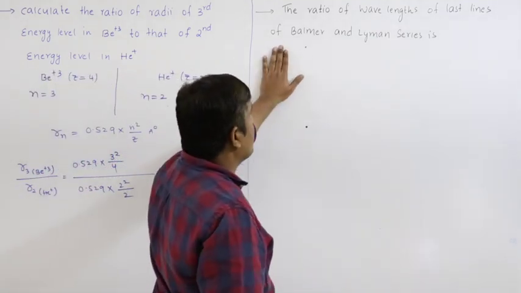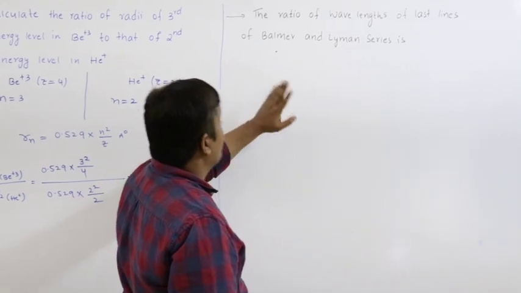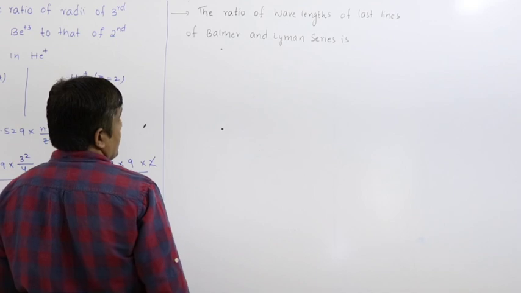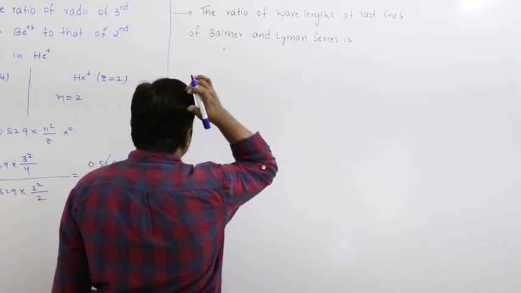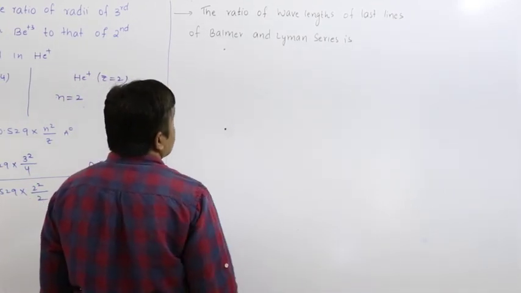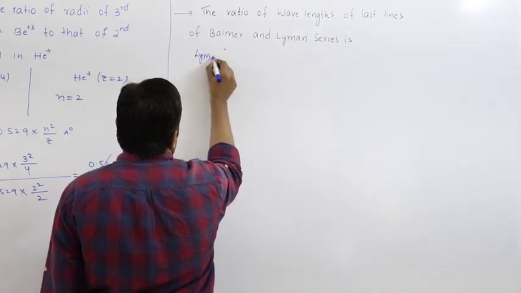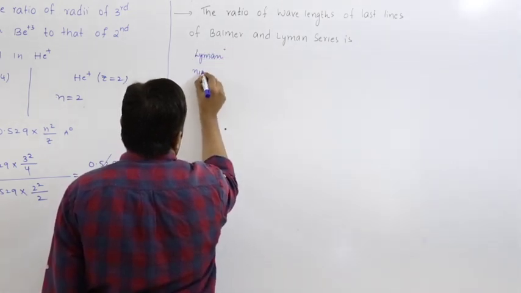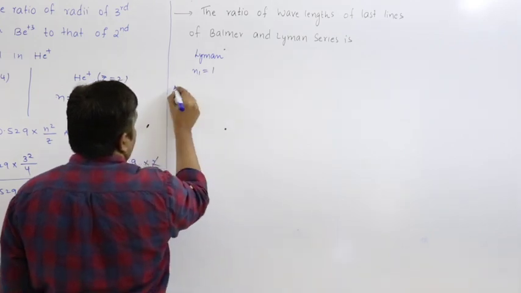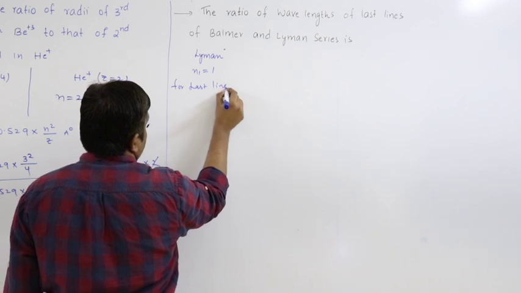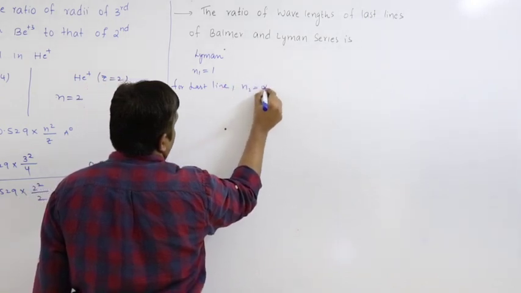Now coming to the next one: the ratio of wavelengths of last lines in Balmer and Lyman series. So last line, Balmer and Lyman series. For Lyman series, n1 equals 1. For the last line, that means highest energy, so n2 equals infinity.